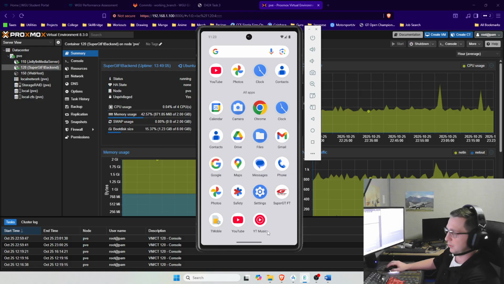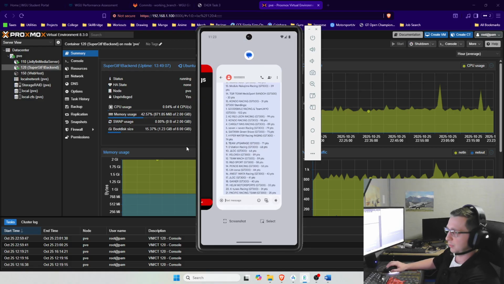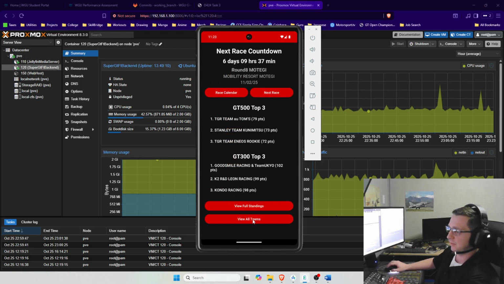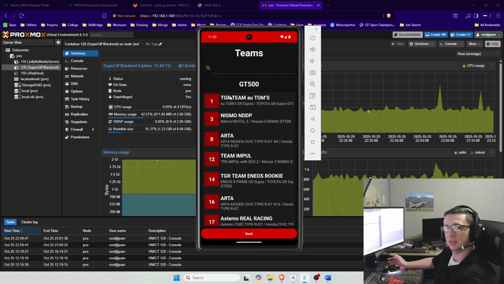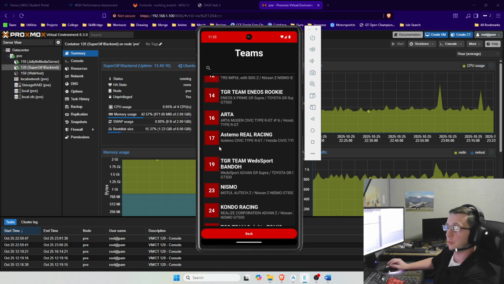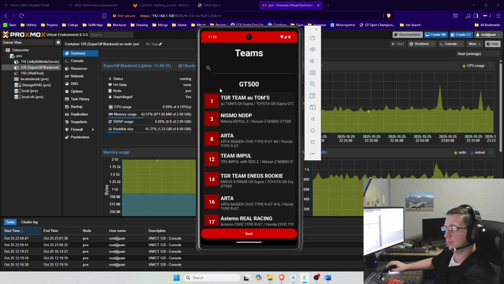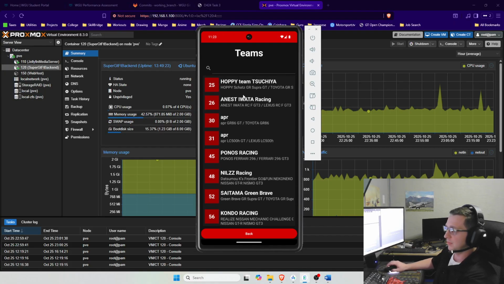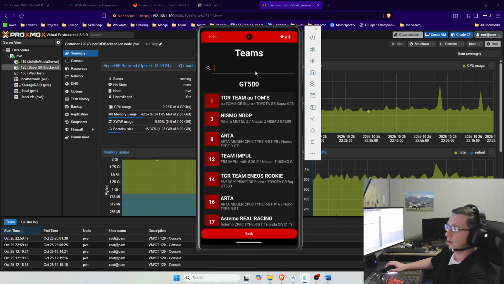Here, let's go back to the app. And then from view all teams, this gives you a list of all the teams sorted by their team numbers, all the way down. You can also sort by team name.